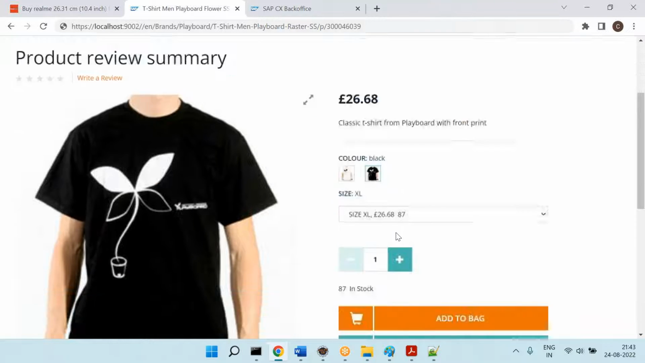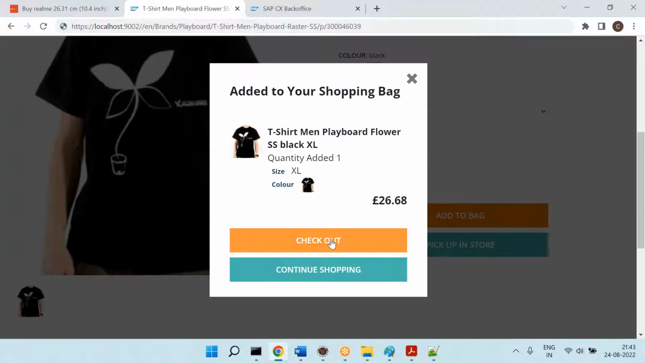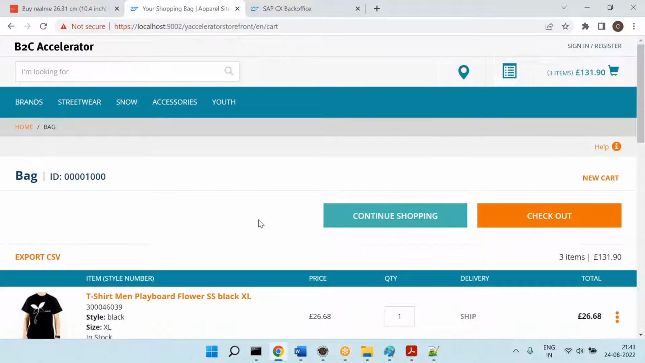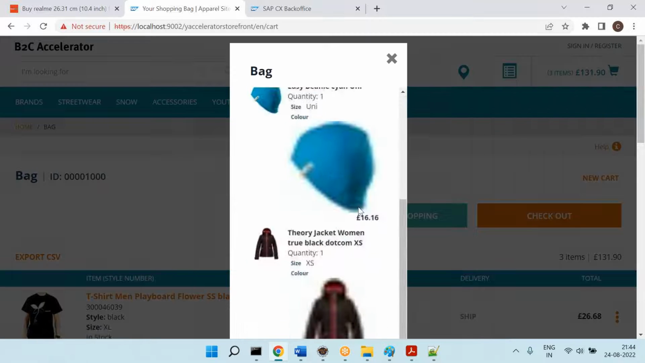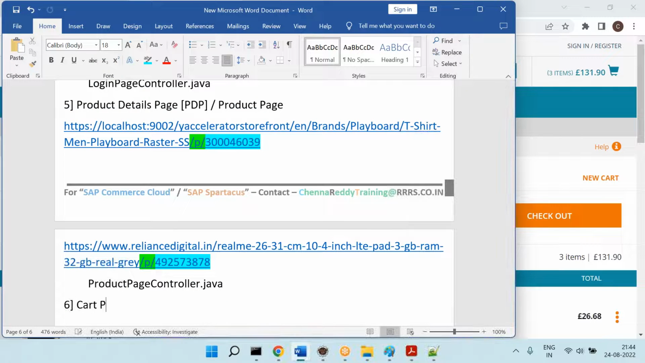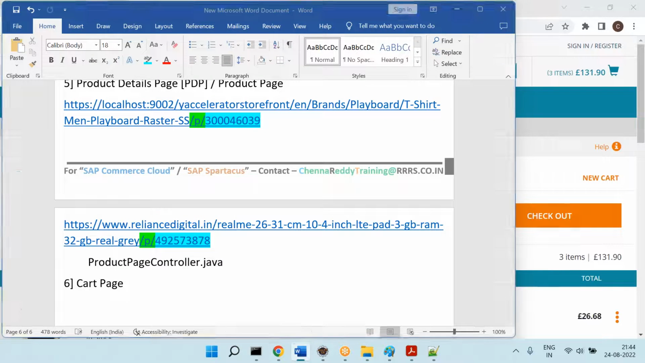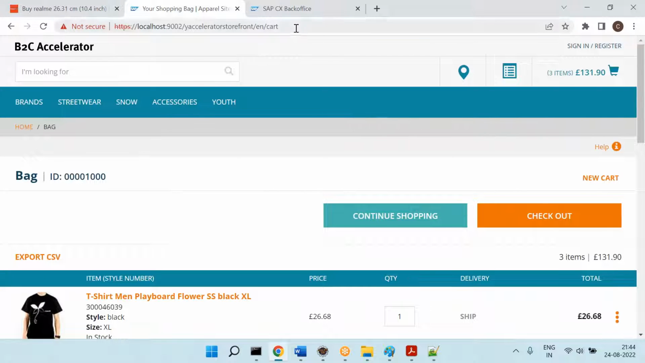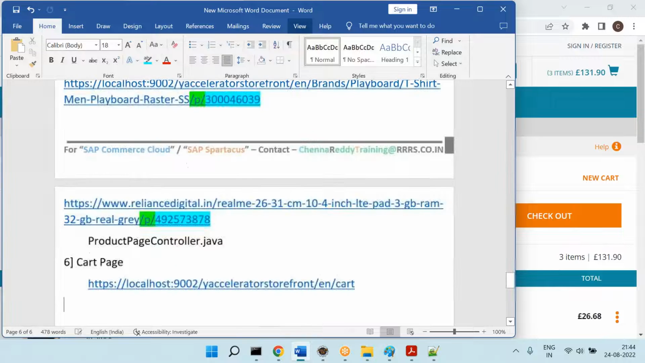Now you have a product page, and you are trying to add the item to cart. When you add the item to cart, this is called the cart page. You added the item to cart, now you are in the cart page. So the next one is the cart page, and this is the URL. So slash cart is the URL pattern.